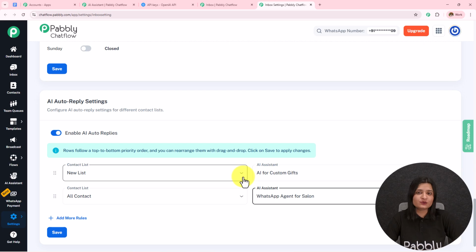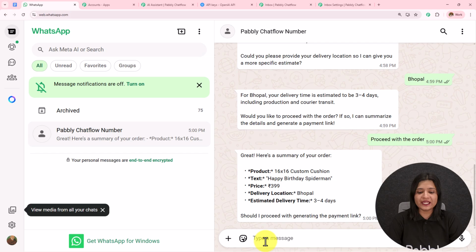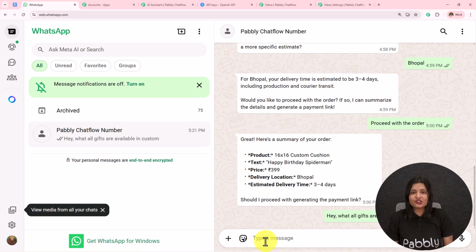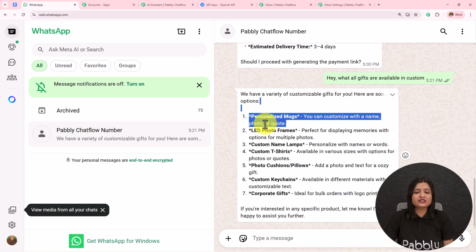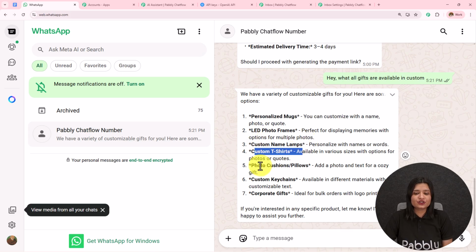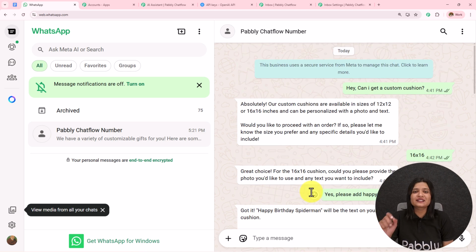We are going to check this once for the last time. I'm going to open my WhatsApp and I'll send some message like, hey, what all gifts are available in custom? I'm going to send this message. Let's wait for the reply. So here I have received this message. We have a variety of customizable gifts for you. Personalized mug, LED photo frames, name lamps, custom t-shirt, cushions, pillows, custom keychains, and the corporate gifts. So this AI agent is working fine. Here we have successfully created this AI agent using Pabbly Chatflow.